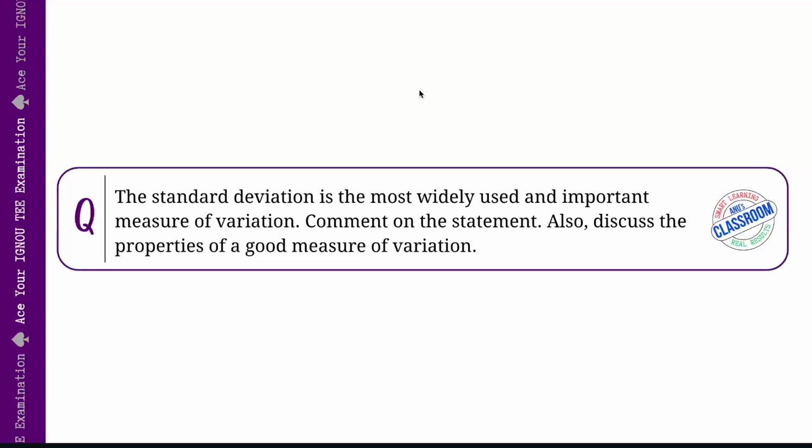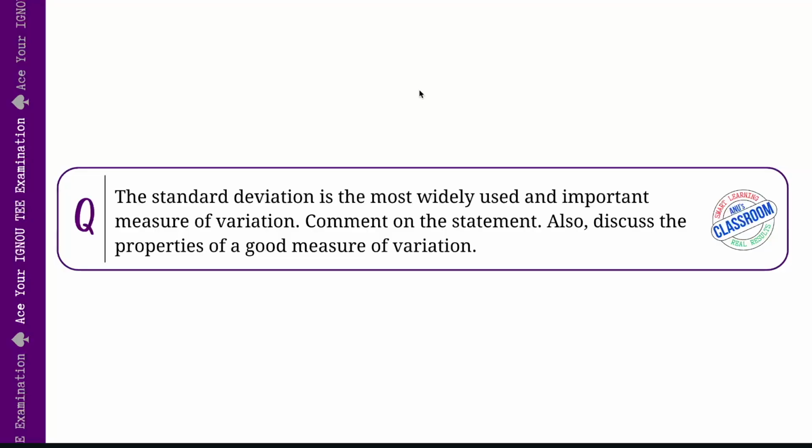Because it tells us how spread out the data points are from the mean, giving us a clear picture of the variability in a data set. This is very crucial, not just for understanding the data, but also for performing statistical analysis, testing hypotheses, and making decisions under uncertainty.